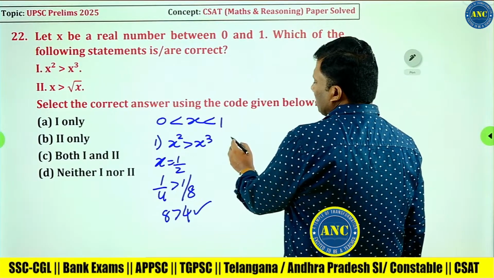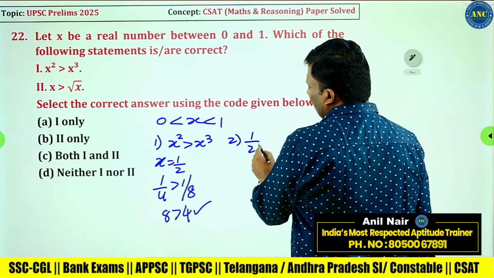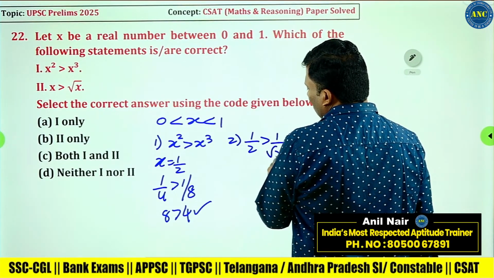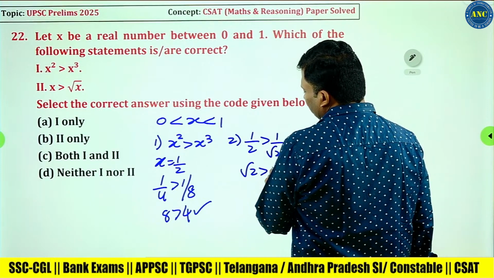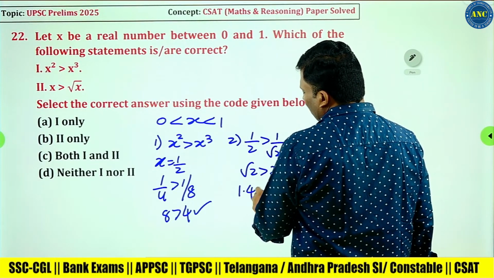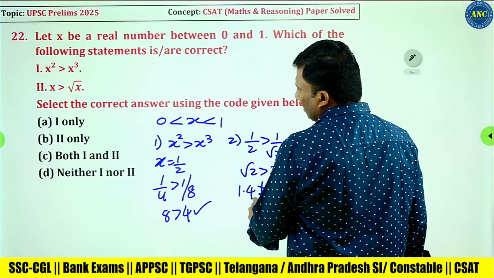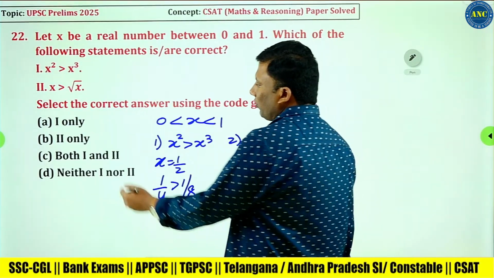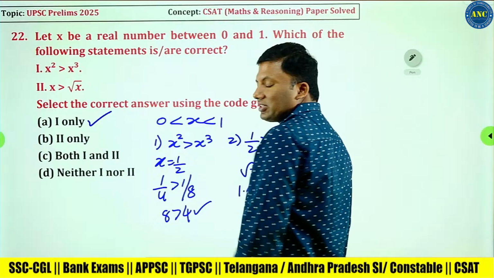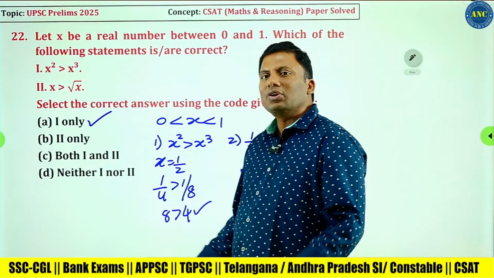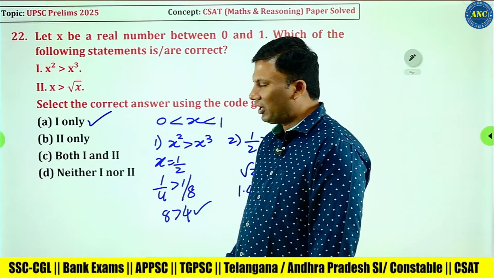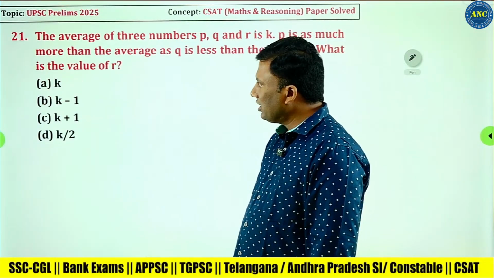Next, the second one: 1 by 2 greater than 1 by root 2, which needs root 2 greater than 2. Root 2 is 1.4, which is not greater than 2. Only statement 1 is right. You take any value from 0 to 1 and check which condition is satisfied.